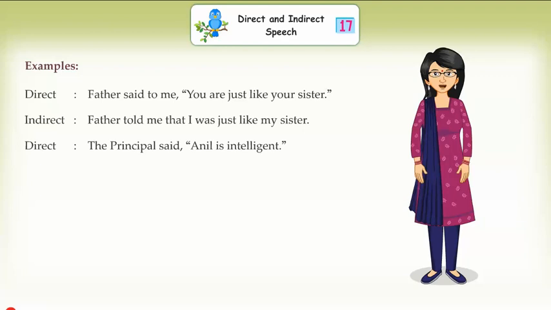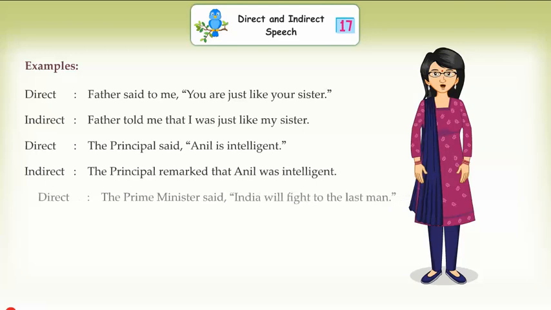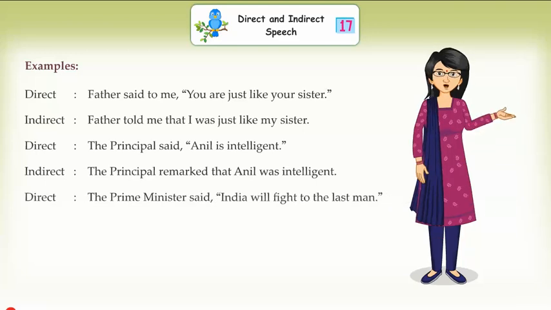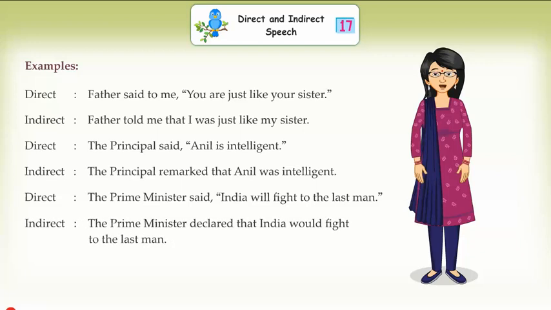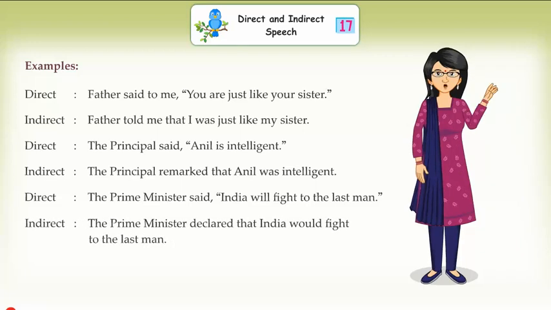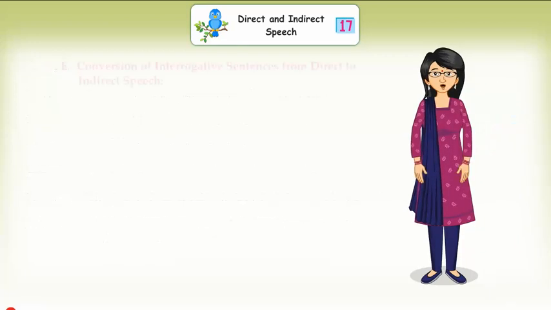Direct: The principal said, Anil is intelligent. Indirect: The principal remarked that Anil was intelligent. Direct: The Prime Minister said, India will fight to the last man. Indirect: The Prime Minister declared that India would fight to the last man.